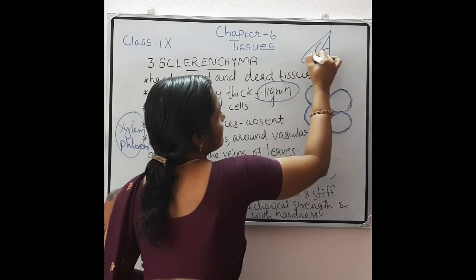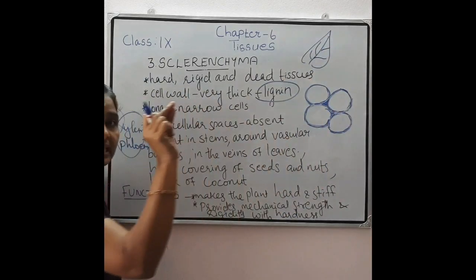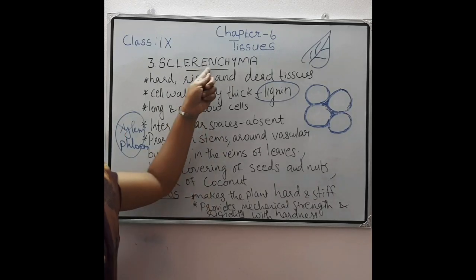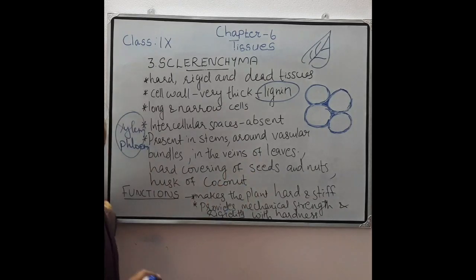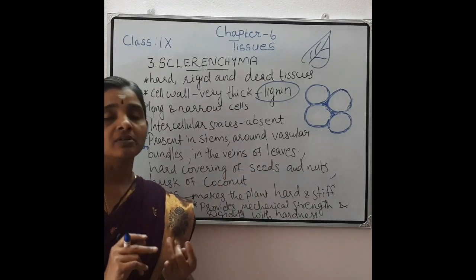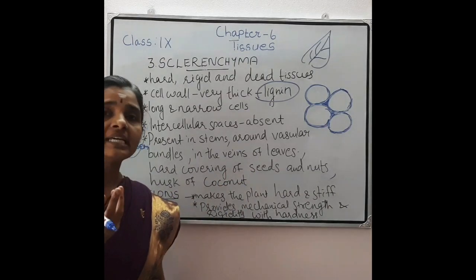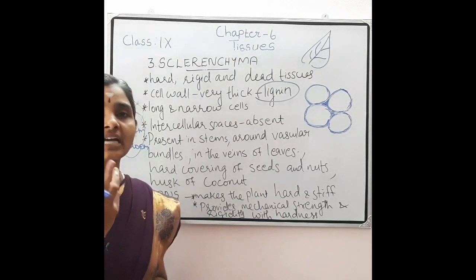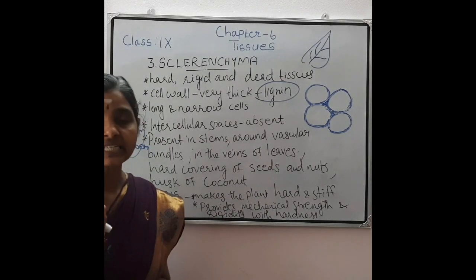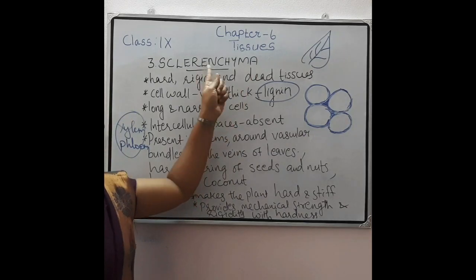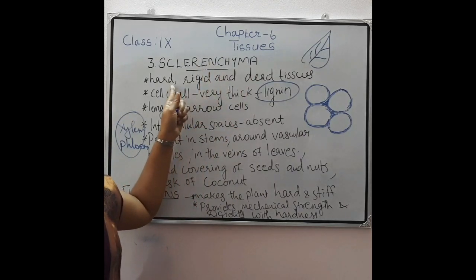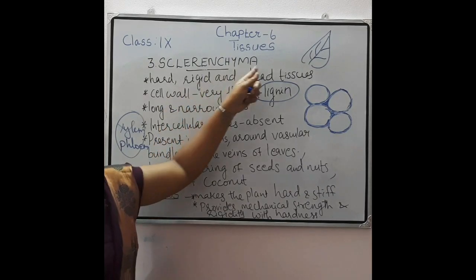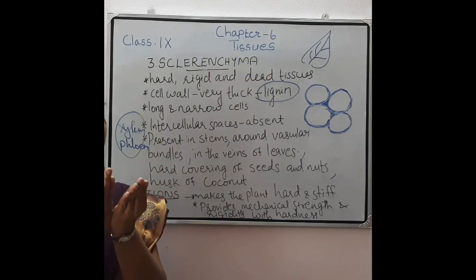In the veins also we can see sclerenchymatous cells, and also in the hard covering of seeds and nuts. You know that seeds and nuts have a hard shell or hard covering. That covering is made up of sclerenchymatous cells, which are very hard and rigid dead tissues.